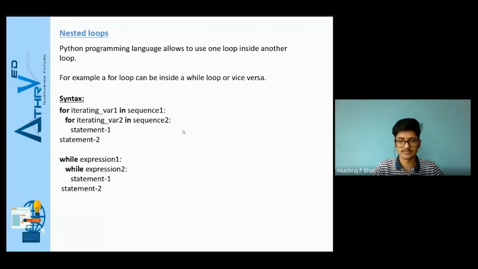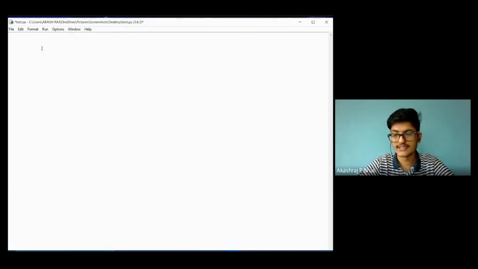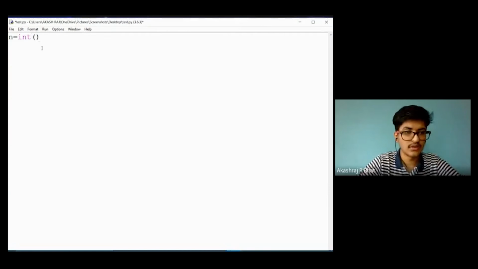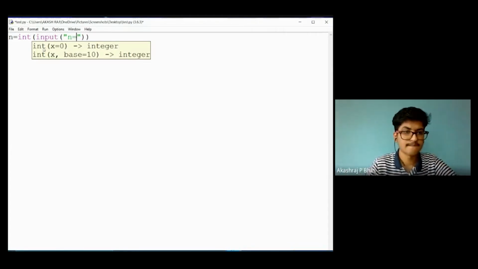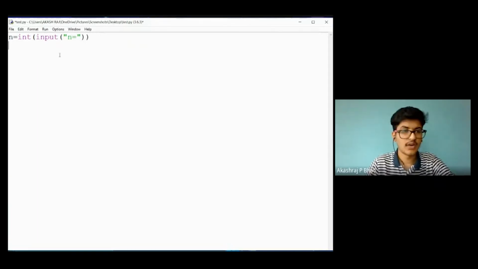Same thing with while also. So for while loop, let us take a simple example of printing n numbers. I will take the input from the user. I will ask him the limit of number to be printed, n is equal to. Now as I have the limit, I want the count to start from 1.